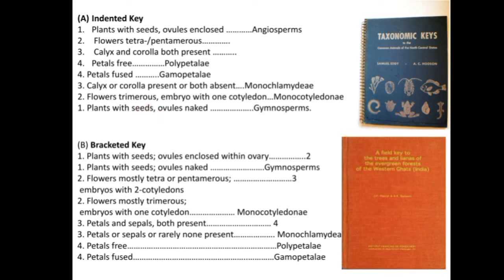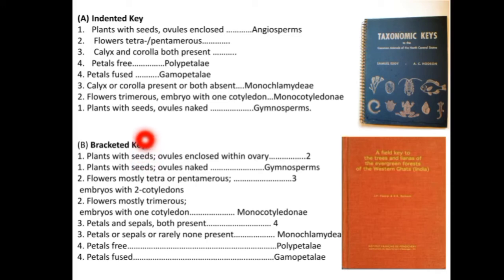Next you can see the bracketed key. These indented and bracketed keys are the two kinds of single access keys. What happens in a bracketed key? In a bracketed key, each couplet has its two leads immediately adjacent.